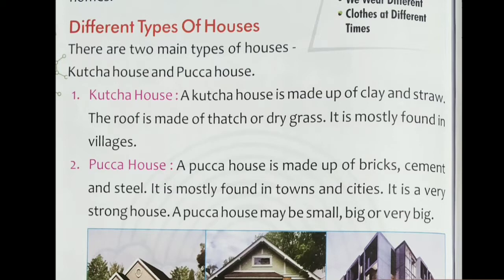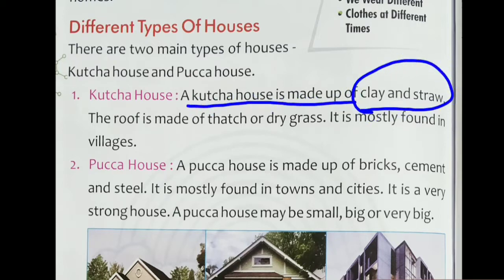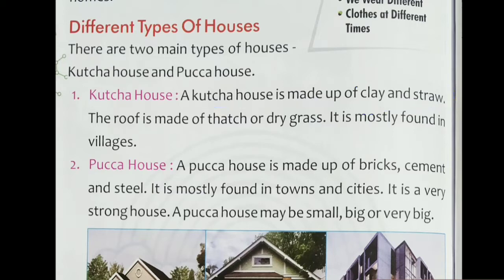Okay, so a kacha house is made up of clay and straw. Made up of clay, it means मिट्टी. Straw, it means आप पाइप बोल सकते हैं, बड़े बड़े स्ट्रॉ डंडे बोल सकते हैं. ओके, सो अ कच्चा हाउस इज मेड अप ऑफ क्ले एंड स्ट्रॉ. And now if we talk about the roof, the roof is made up of thatch. बच्चों, thatch, this is a new word.